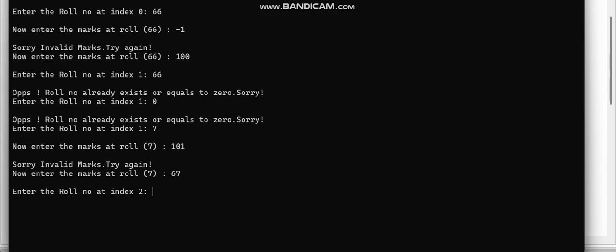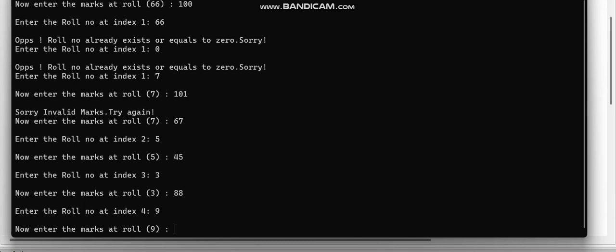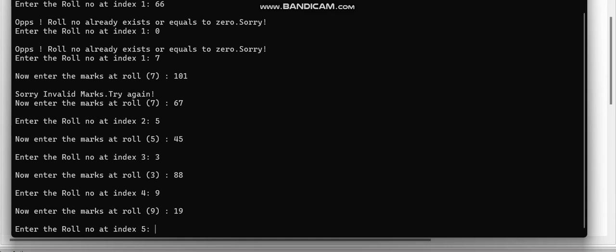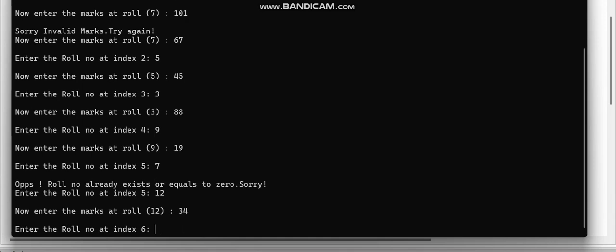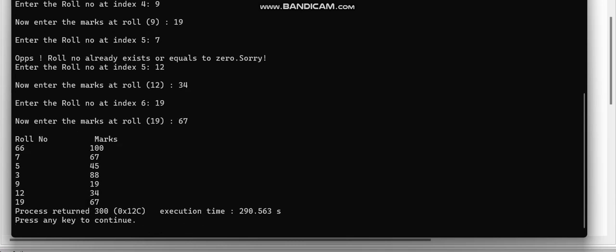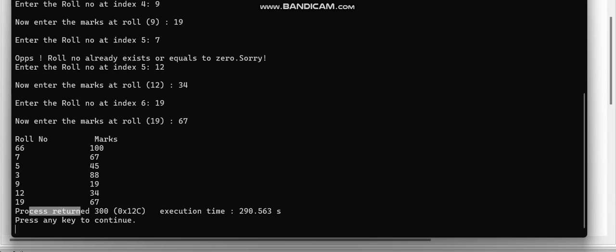Let's run the entire program and check. Okay, 55, 45, 3, 88, 9, 19, 7. Oh, 7 already exists. 12, 34, 19, 67. And this is the display, and the main function returning 300 I have given.